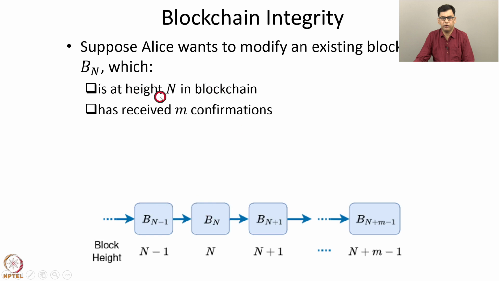And it has received m confirmations. That is again shown in this picture. Notice that there are m minus 1 blocks added after the block Bn. So by definition, the block Bn has received m confirmations. We discussed in a previous lecture that the typical value of m is 6. After m equals 6, the transfer of the goods from the seller to the buyer takes place.